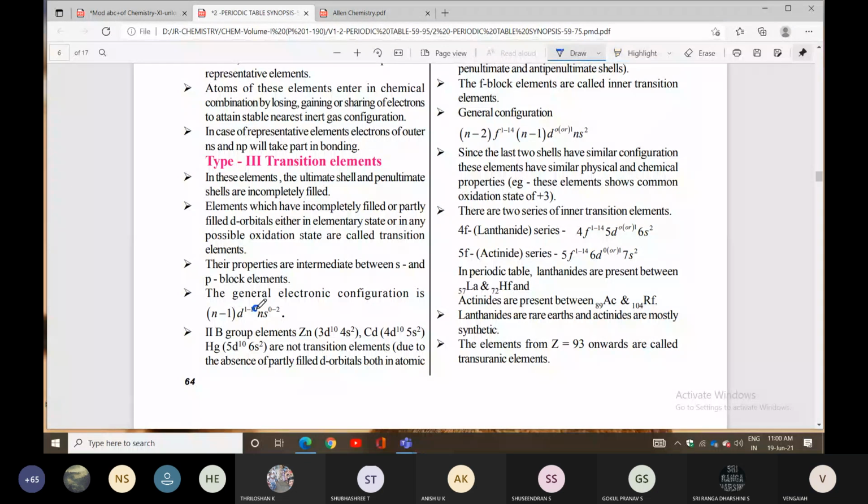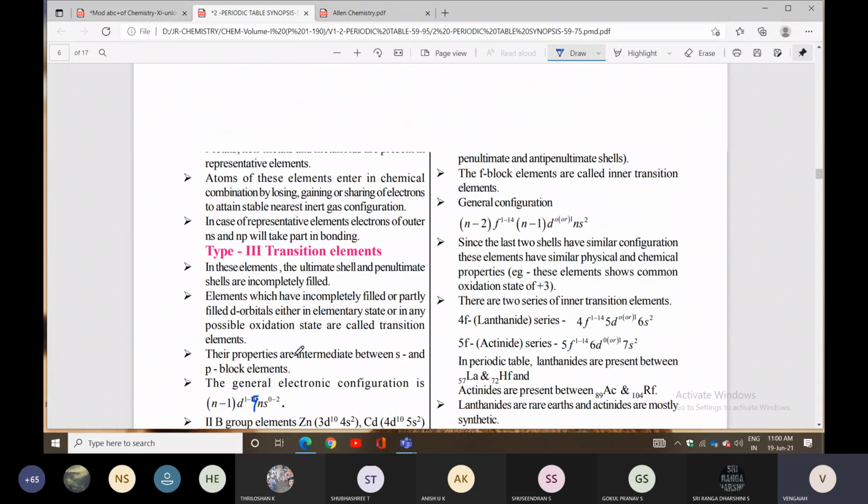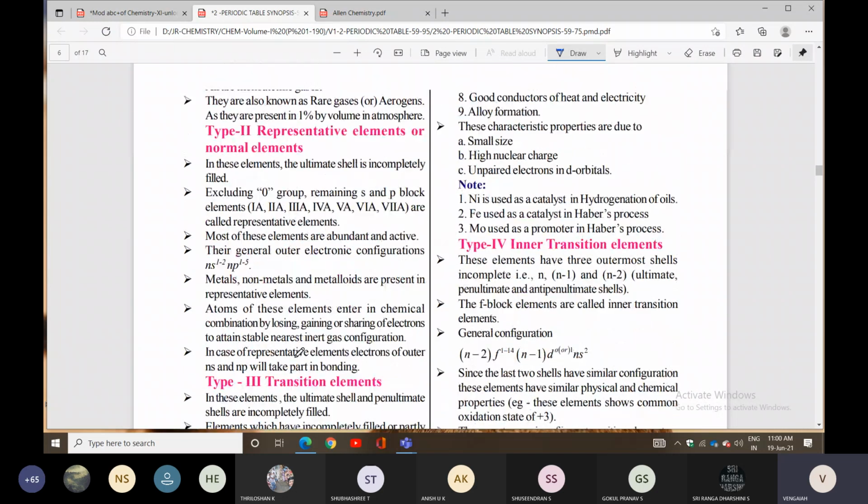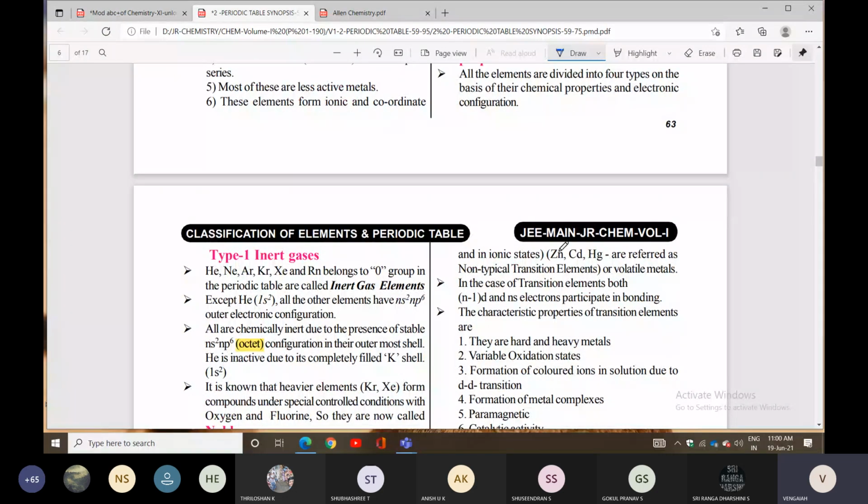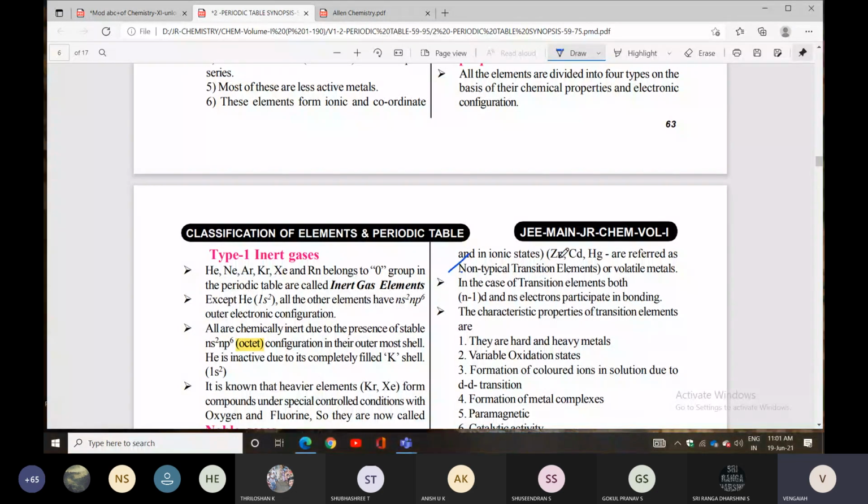Next, the 2B group elements zinc, cadmium and mercury are not transition elements due to the absence of partially filled orbitals in both (n-1)d and ns. So zinc, cadmium and mercury are referred to as non-typical transition elements, otherwise called volatile metals. In transition elements, both (n-1)d and ns electrons participate in bonding.